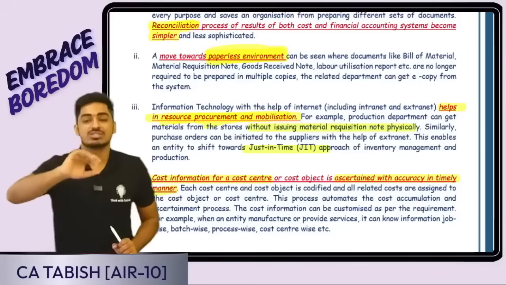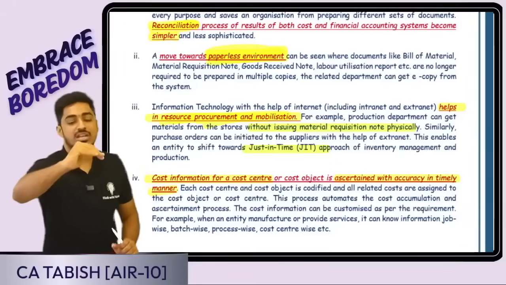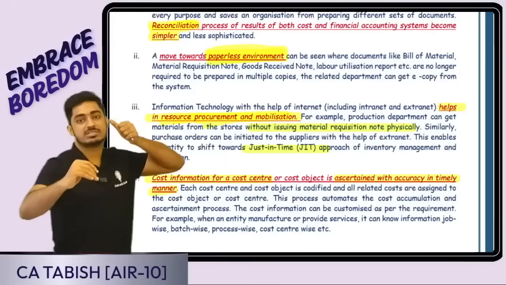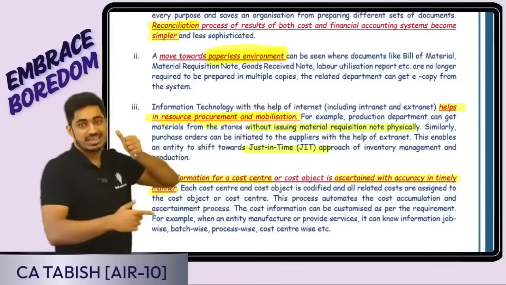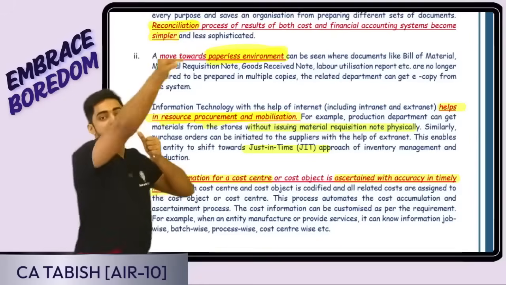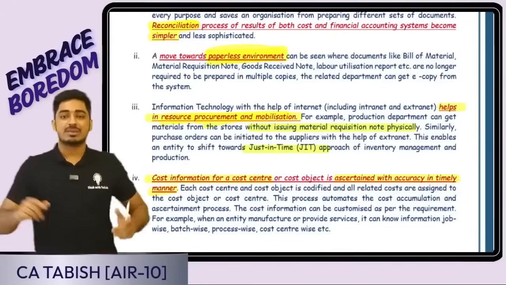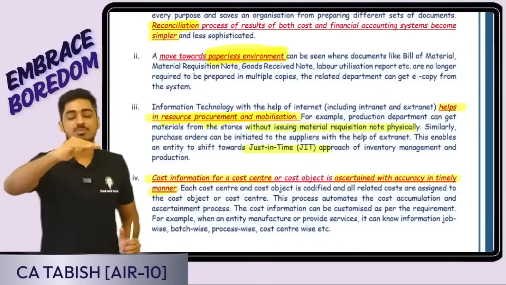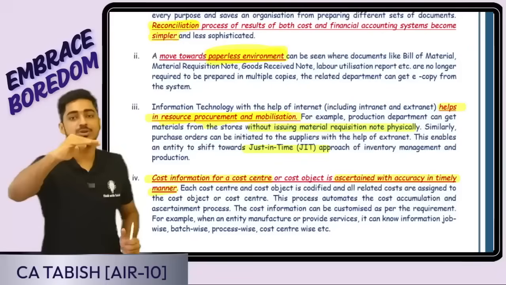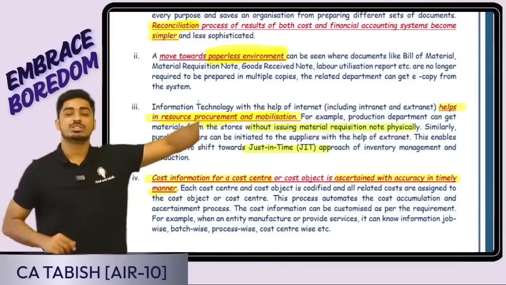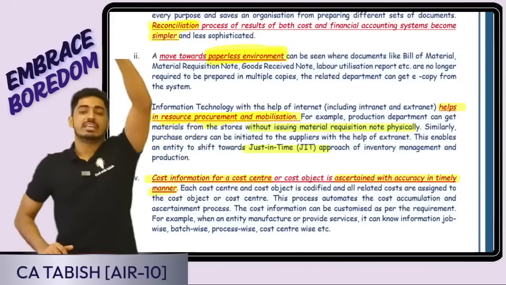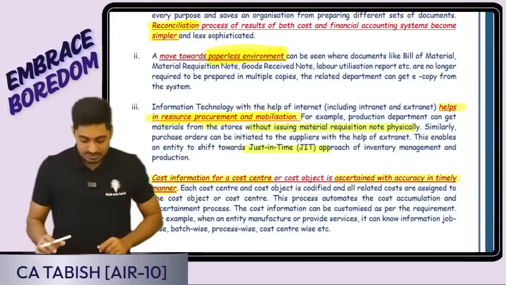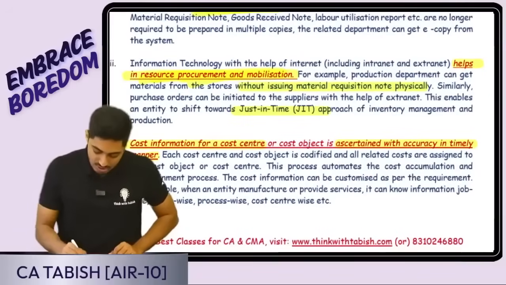Normally, once the goods reach reorder level, the stores manager should inform the purchase manager that goods have reached reorder level, and based on that, the purchase manager has to manually place the order. But if everything is linked through ERP, ERP automatically tells that the moment goods reach reorder level, it is time to place an order. Automatically that information will go to the purchase manager, and he will place the order. So everything will fall in sync. Is this clear, everyone?